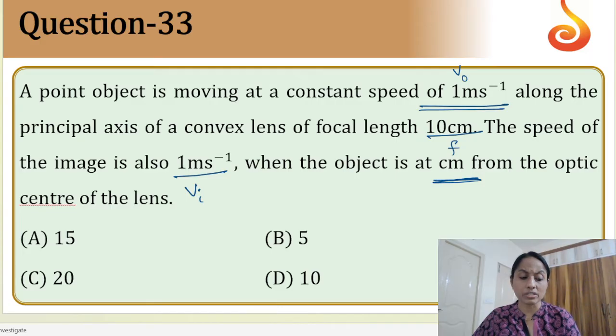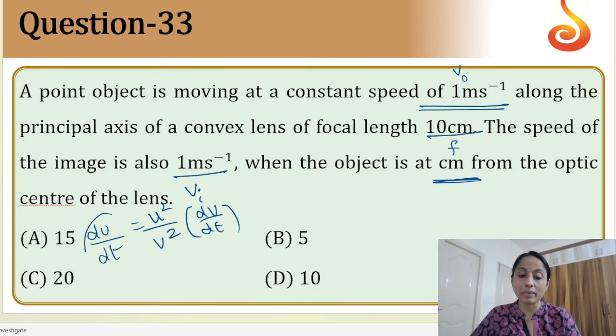We need to find out the centimeter. So here the formula is du by dt equals u square by v square into dv by dt. du by dt is the object velocity, dv by dt is the image velocity.